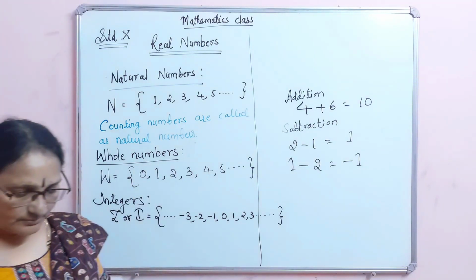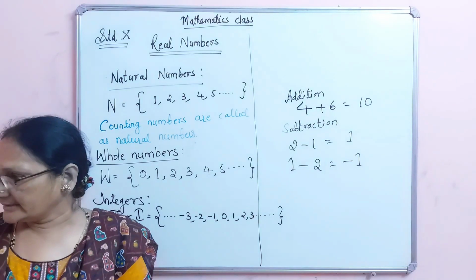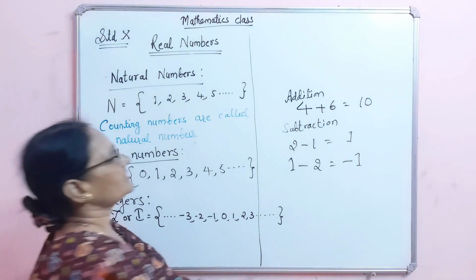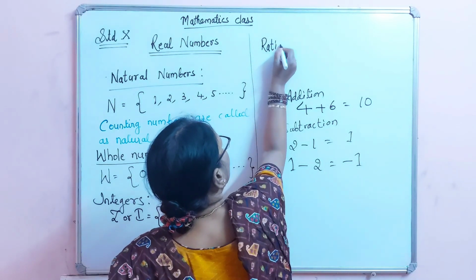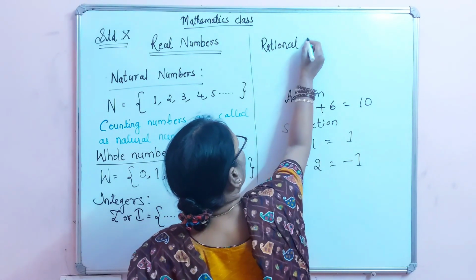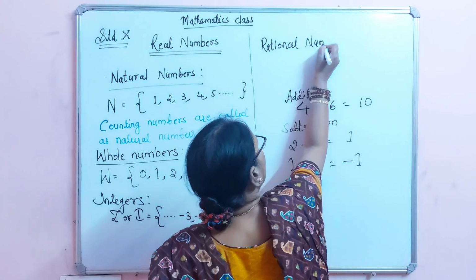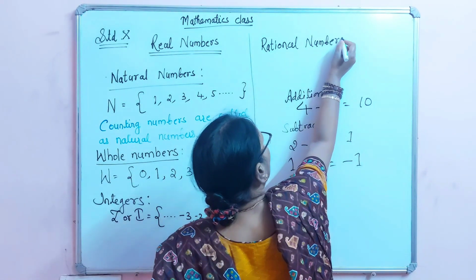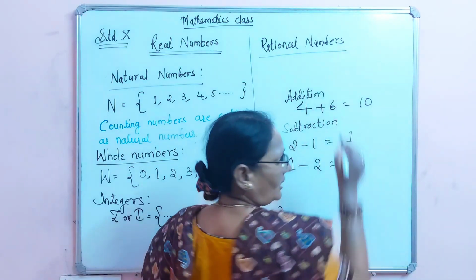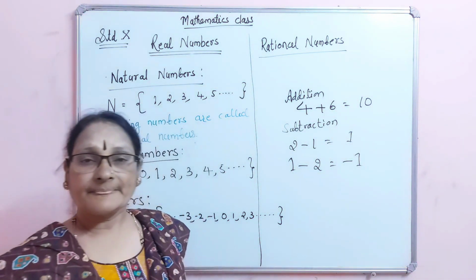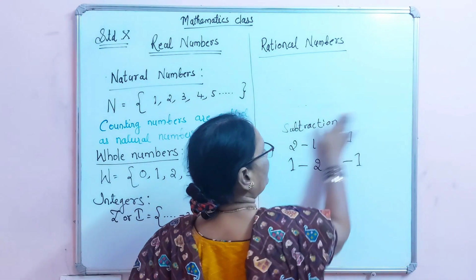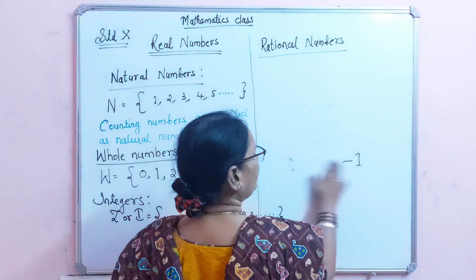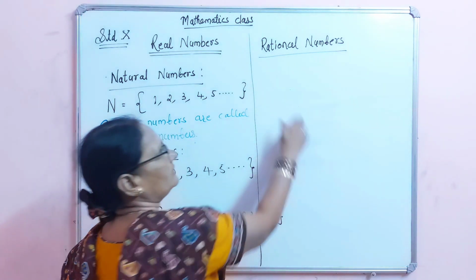After integers, one more set of numbers is there, that is rational numbers. This also you studied in your previous classes. Why am I taking all these numbers? Because by using all these numbers only we are studying the real numbers. Actually we are in the chapter of real numbers. We study real numbers later on.